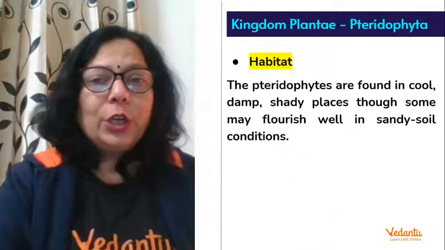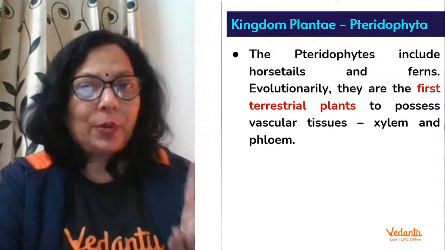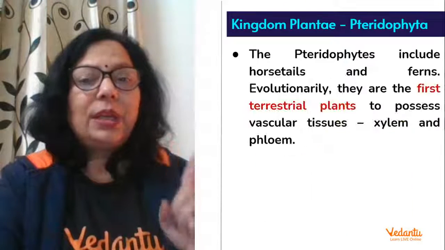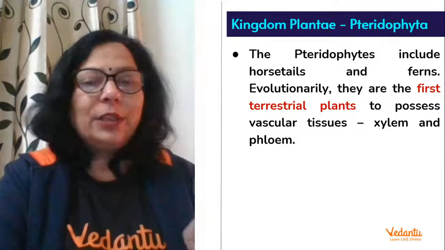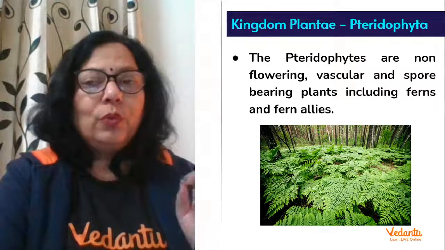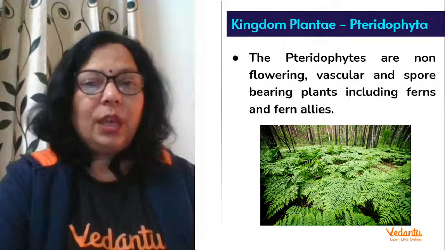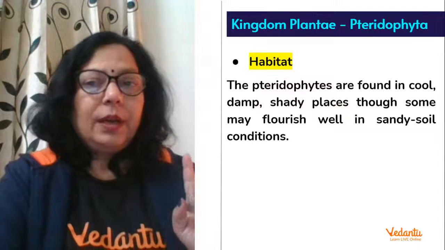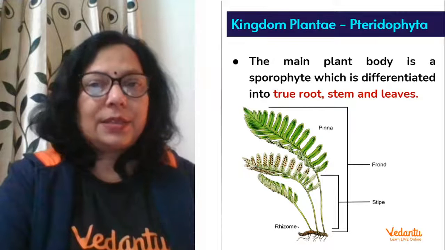Next, what you have to write up till now, what was most important up till now? Point number 1, they are non-flowering. Point number 2, they are vascular plants, they have vascular bundles. Number 3, they are spore bearing. Number 4, they are terrestrial. So have you written the 4 points? Number 1, non-flowering. Number 2, vascular. Write in points only, not big language. Number 3, spore bearing. Number 4, terrestrial. Number 5, grow in cool, damp, shady places.